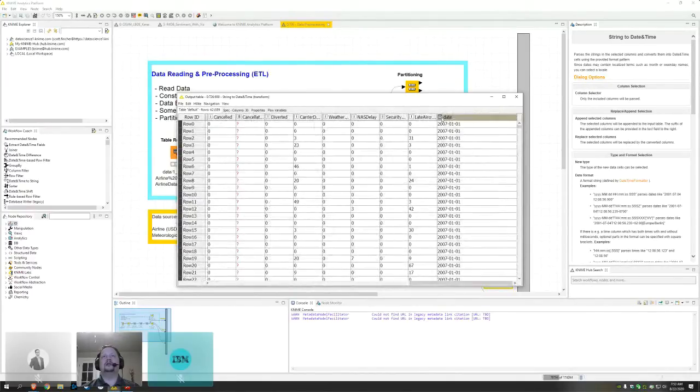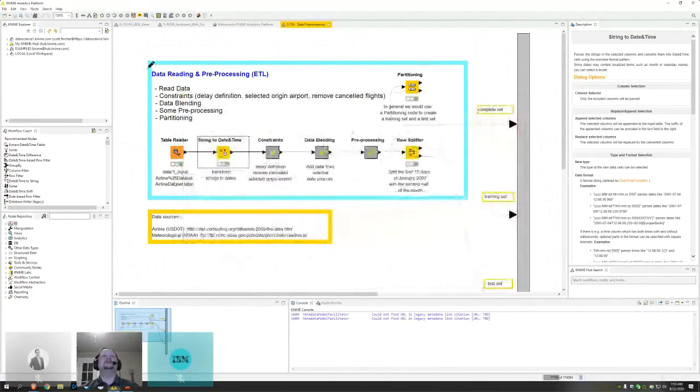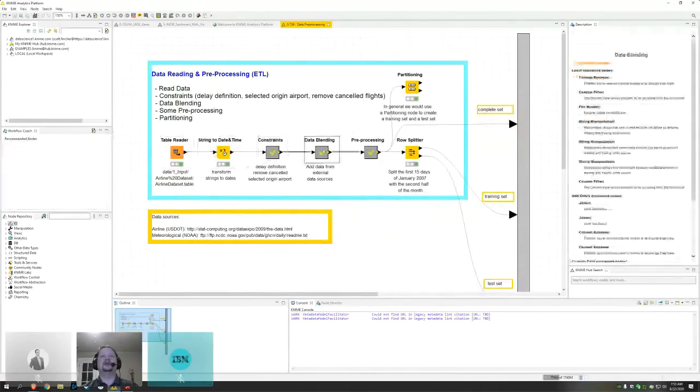I can look at the column up here and see it has this little calendar icon, which indicates that it's now a native date and not a string anymore. What KNIME is doing is saving the state of your data at each point in the workflow.